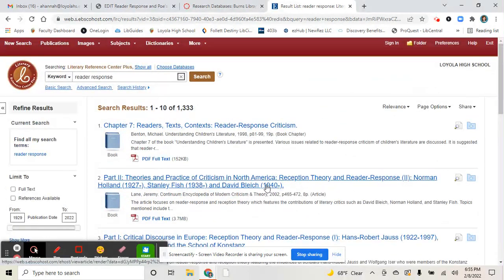Okay, let's go back and see how many articles. Oh boy, there's 1,333 articles. So we definitely need to narrow this down. I don't want to get so narrow that we're talking about a specific short story. Let's just try Poe. This search engine should understand what we mean by Poe, because it's not a very common name. So let's just try it.